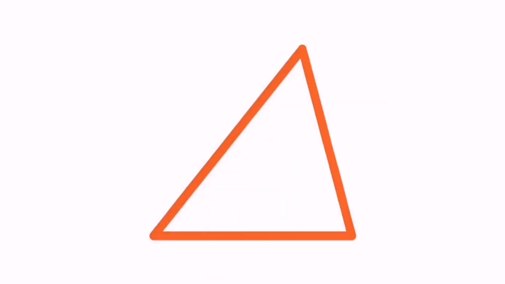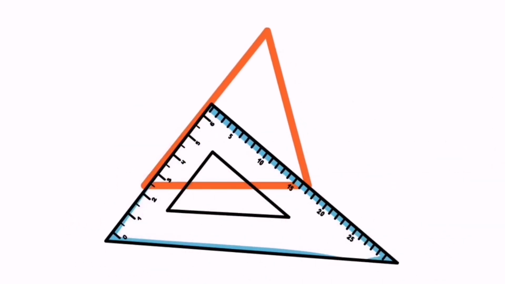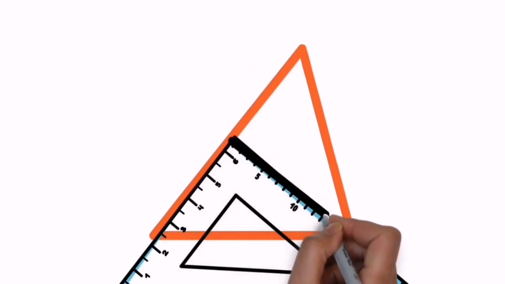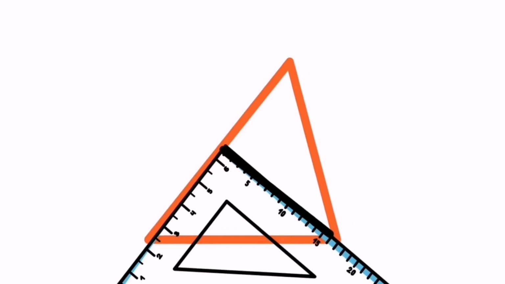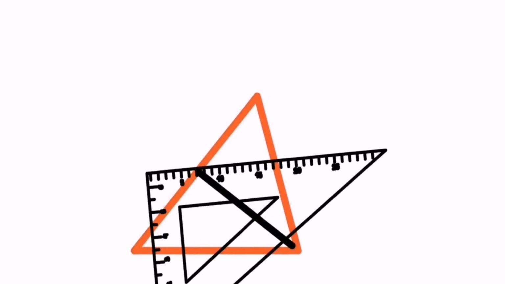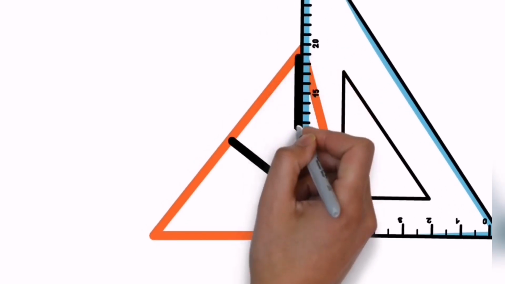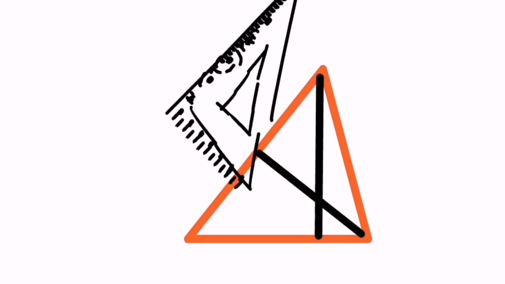Let's try to find the altitude in the acute angle triangle now. The way we decided, the smaller section of the set square should be kept on the opposite side, and the longer section should be kept nearer to the vertex. Once the position is fixed and overlapping is done, draw the segment very carefully from the vertex to the opposite side, and that will be perpendicular to that opposite side. Now change the vertex, change the opposite side, place it properly so that the baseline overlaps the opposite side, and the longer section is nearer to the vertex, then draw the segment to the opposite side, and the same goes with the third vertex also.